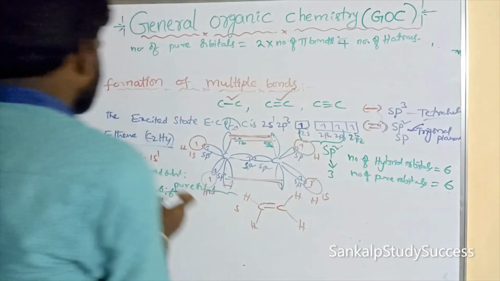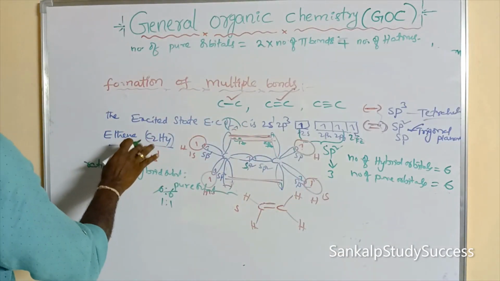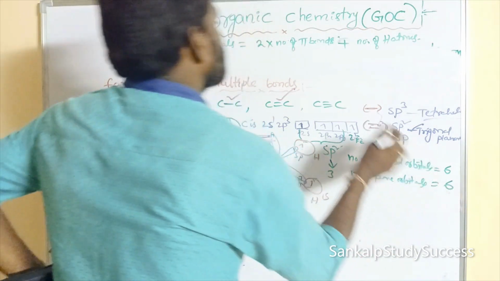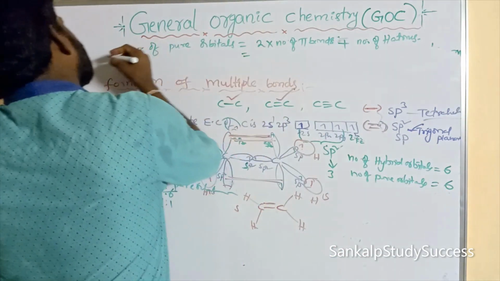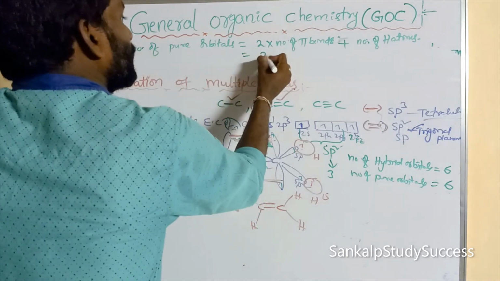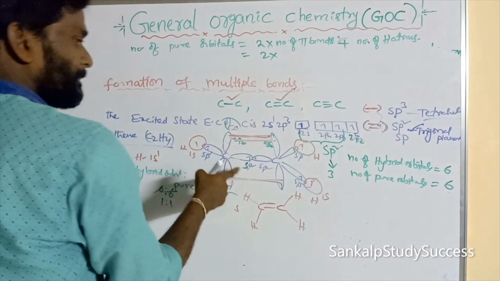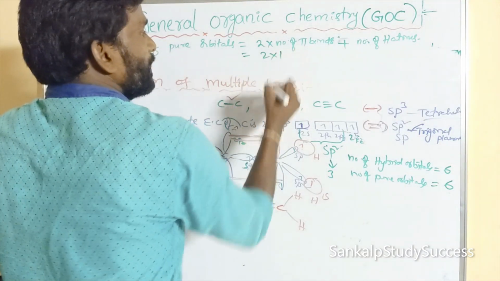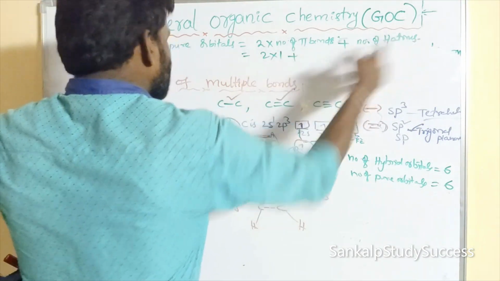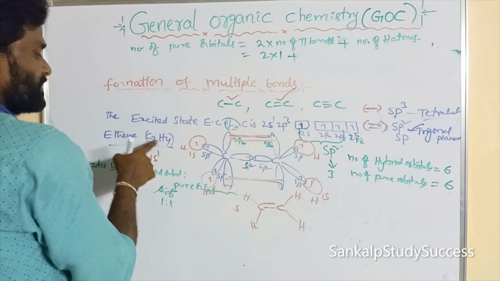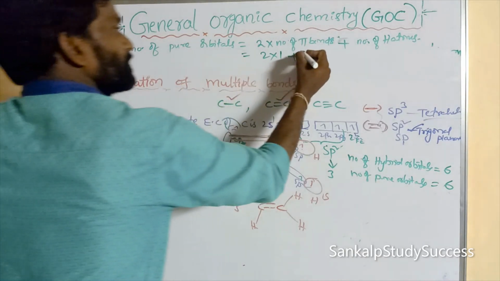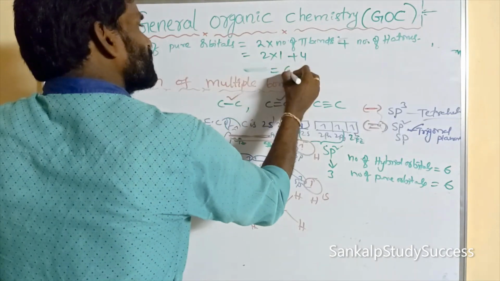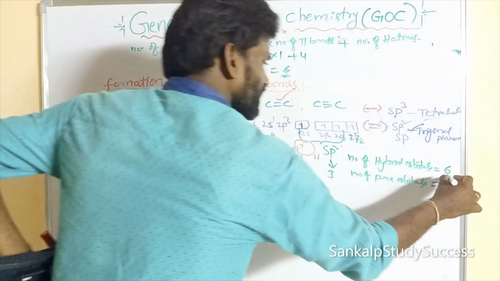Suppose in ethene, how many pure orbitals are present? 6. According to this trick, 2 into the number of pi bonds. In ethene, how many pi bonds are there? 1 pi bond, so 2 into 1 plus the number of hydrogens. In ethylene, 4 hydrogens. 2 plus 4 is equal to 6.